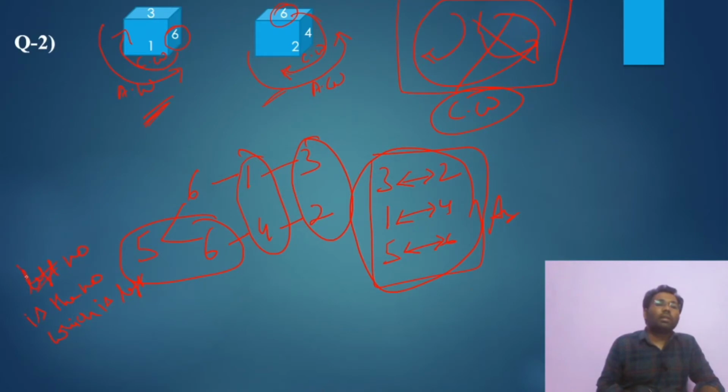Write this down somewhere, so it is easy to revise, because at the time of revision definitely you will forget these things. After some time you will not revise and you will forget. So it is easier to revise if you write this type of thing.